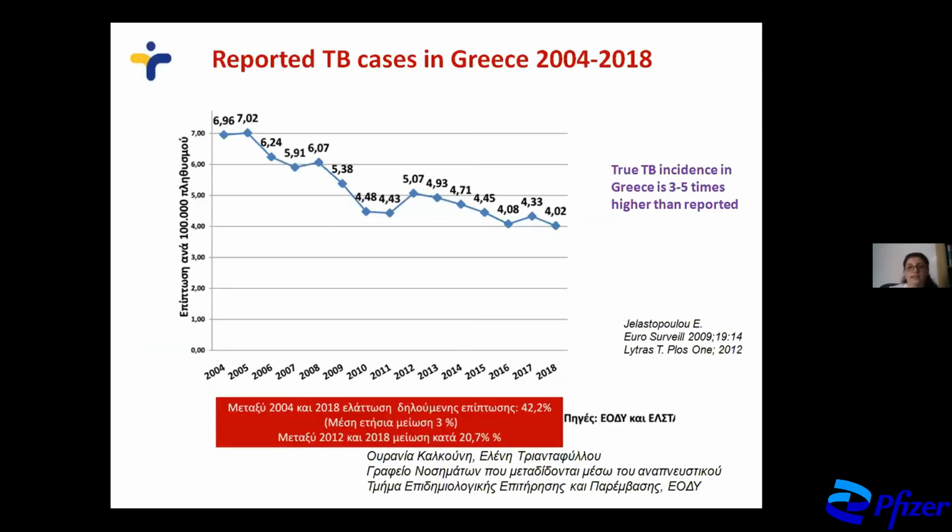And in Greece, we can see that there is also a decrease. We have an incidence of 4 patients per 100,000 population, which again shows that Greece is a low incidence country for TB. But what we should state here is that this is just the reported incidence. In truth, TB incidence in Greece is 3 to 5 times higher than reported because it is severely an underreported disease.